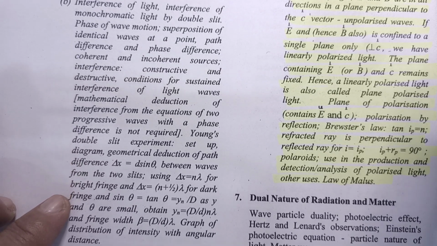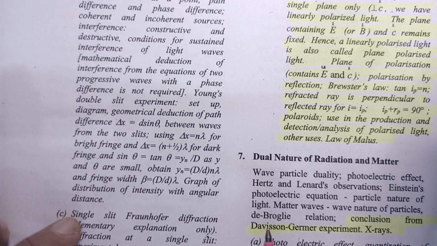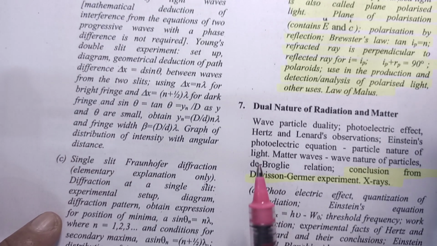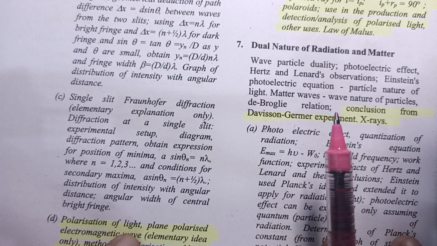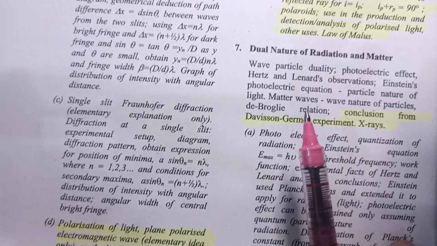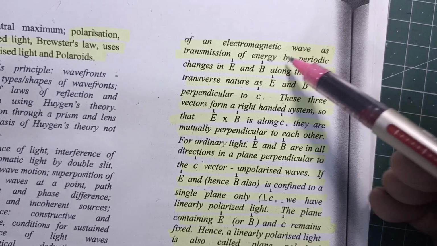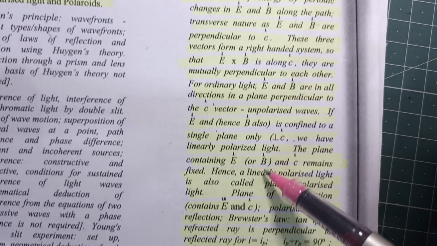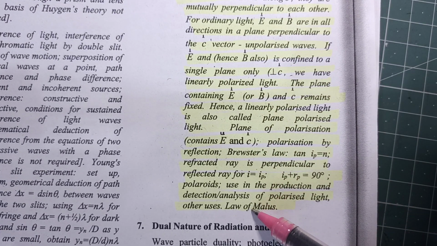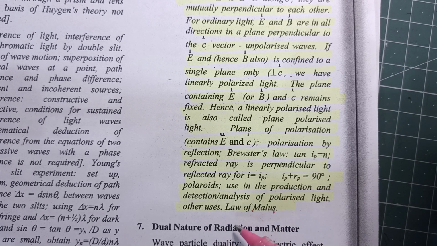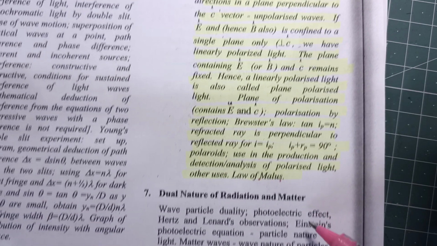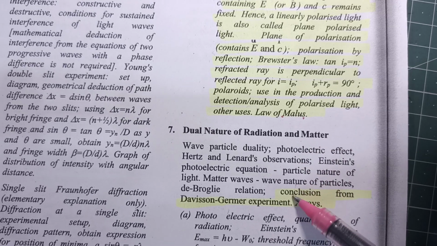Interference, Huygens principle, diffraction, Fraunhofer diffraction, single slit, everything is as it is. Again, the polarization of light, this whole topic is not in your syllabus. So you can cross the whole polarization topic, up to this point, law of Malus. Then dual nature of radiation and matter, this is again in your syllabus.